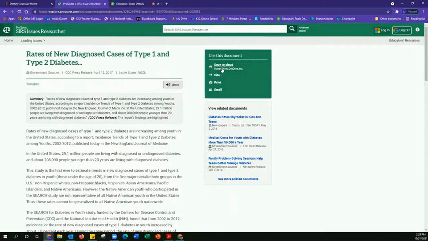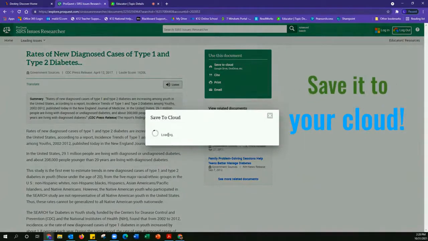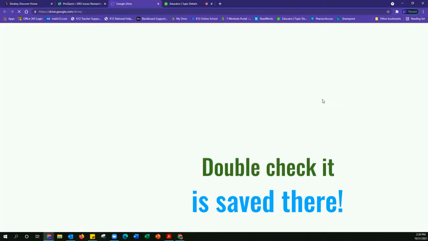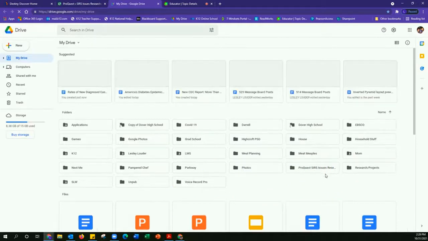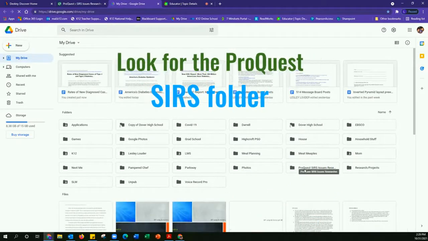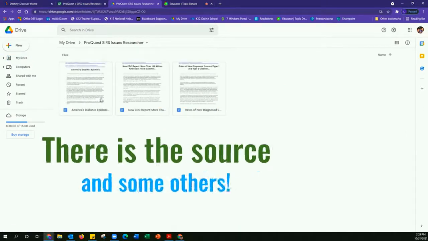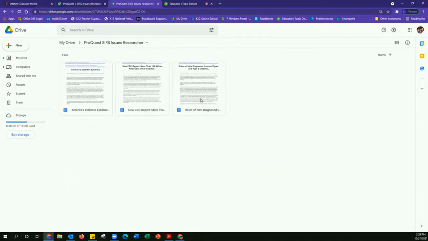So I need to save it to my cloud. Oh, let me check. I'm still logged in. That's perfect. So I'm going to click on this, click on Google Drive. It is saving it to my cloud. It's saving it to the Google Drive I signed in on. And I can double check that it's saved there by clicking Google Drive, and then looking for a folder, there it is, ProQuest SIRS Issues Researcher. Check this out. Not only are 2 previous sources that I wanted to use saved, but here is the newest one available to me.